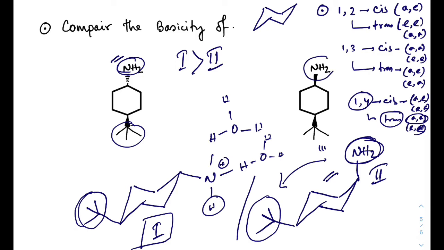But in this case both are cis, therefore their relation will be axial equatorial or equatorial axial. In this case one center is fixed, so this center has to be axial because the other center is fixed in equatorial position. Similarly, in every case, using this rule you can draw any toughest substituted cyclohexane structure.